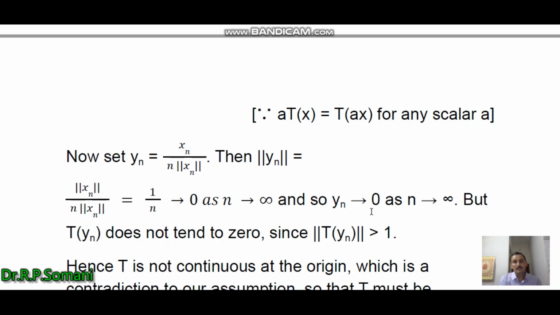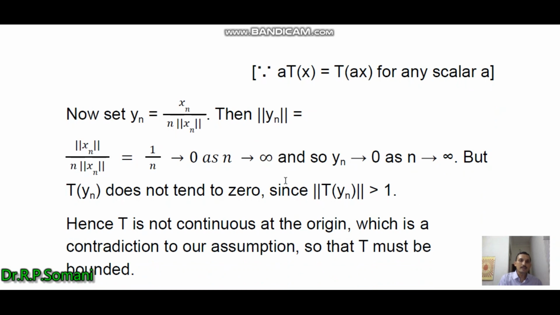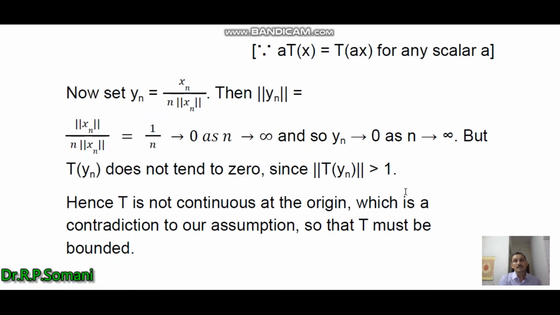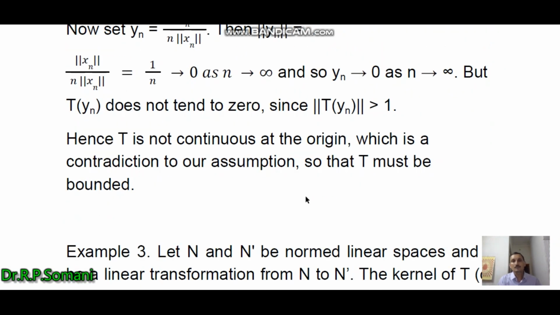And so we obtain that yn tends to 0 as n tends to infinity, but Tyn does not tend to 0, since norm of Tyn is greater than 1. So in this way, we obtain that T is not continuous at the origin, which is a contradiction. Therefore, our assumption that T is not bounded is false, and therefore T must be bounded.